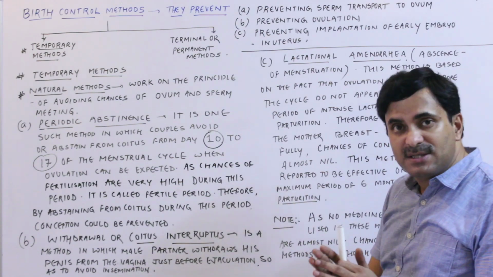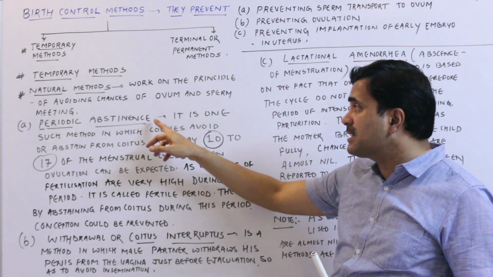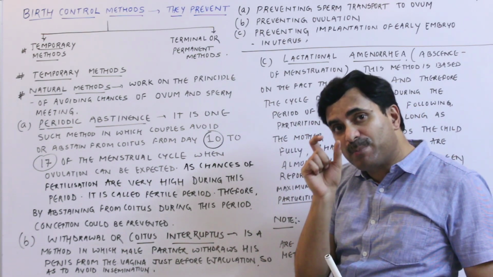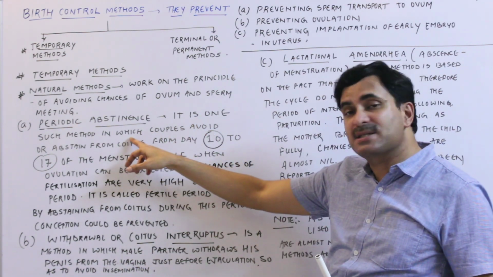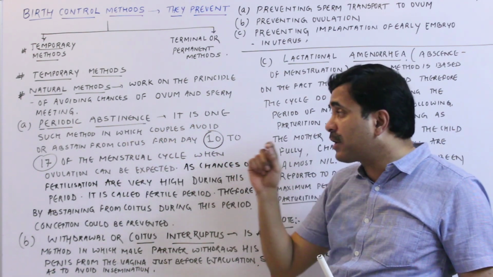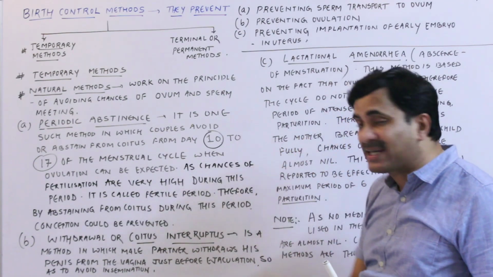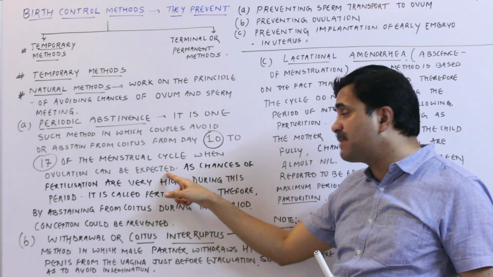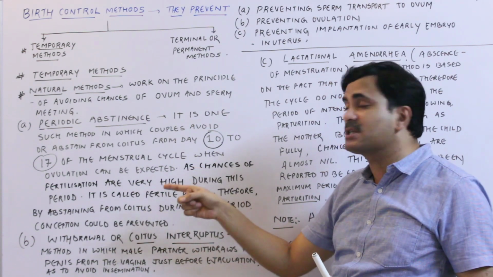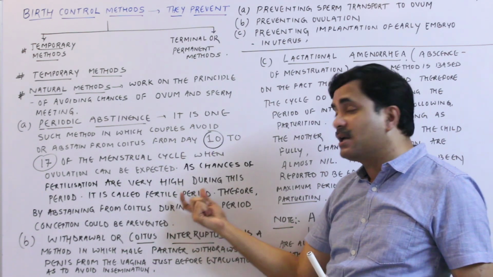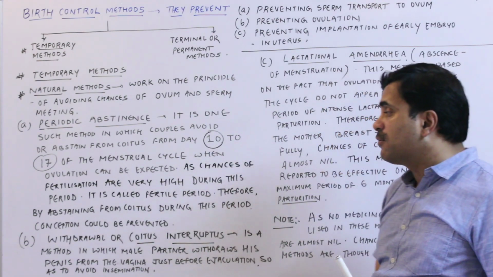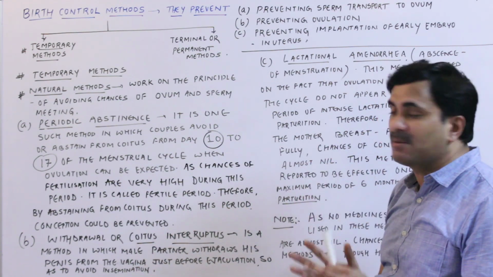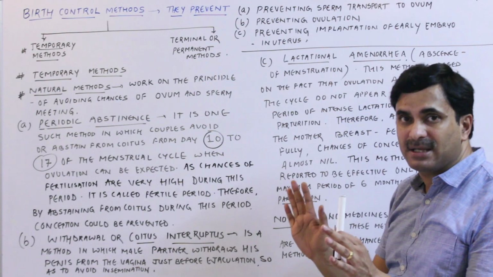What is periodic abstinence? Abstinence means avoiding. It is a method to avoid sex for a few particular days. It is one such method in which the couple abstains from coitus or copulation or sex from day 10th to day 17th of the menstrual cycle, when the ovulation can be expected, as chances of fertilization are very high during this period, and this period is called a fertile period. Therefore, by abstaining from coitus during this period, the conception can be prevented. So it is a simple natural method where there is no use of any artificial barrier.